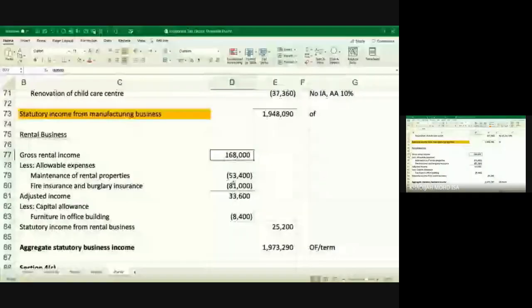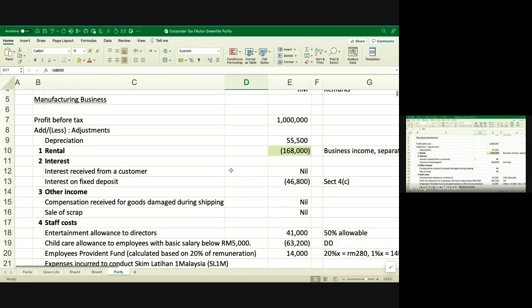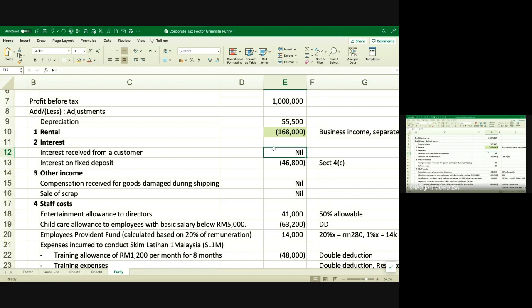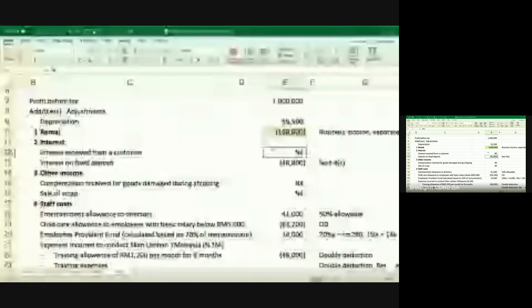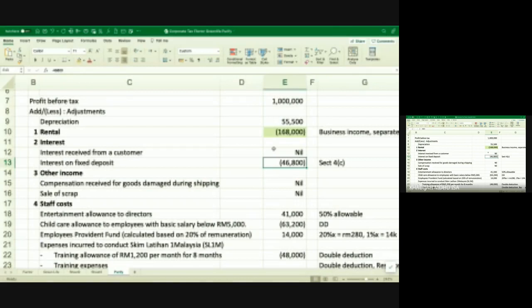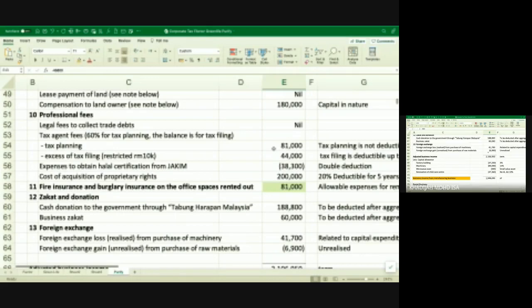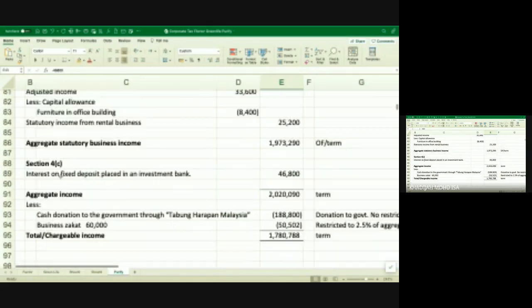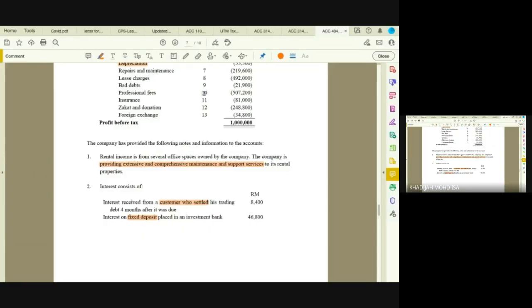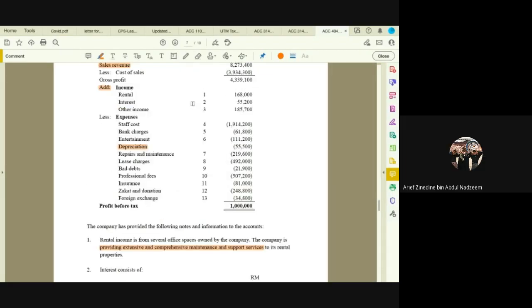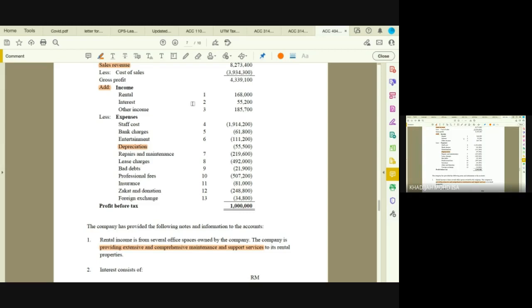So for your interest income, interest from customer is a business income, so you don't have to do anything. But your interest on fixed deposit, take it out, and then you're going to assess that under section 4C. So under section 4C later, once you have all the computation, you have to add on your section 4C income, interest on fixed deposit of 46,800. So don't forget about this interest on your fixed deposit, 46,800 at the bottom under section 4C. Is that clear so far? Clear, madam.